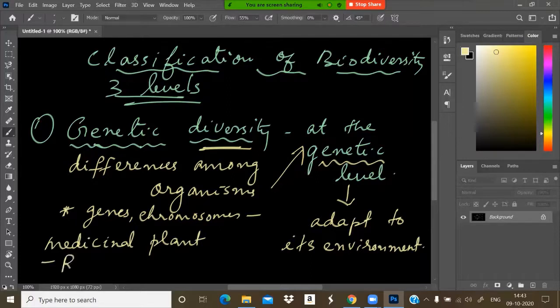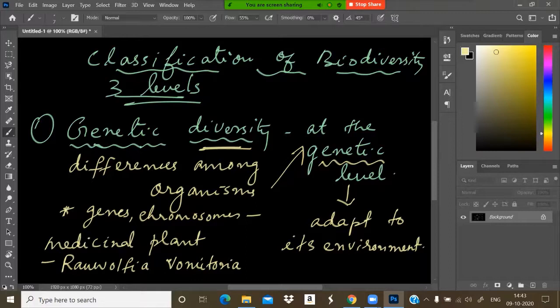Rauwolfia serpentina or Rauwolfia vomitoria, another species. Rauwolfia serpentina, in Malayalam, is known as Sarpagandhi. So this is a medicinal plant.